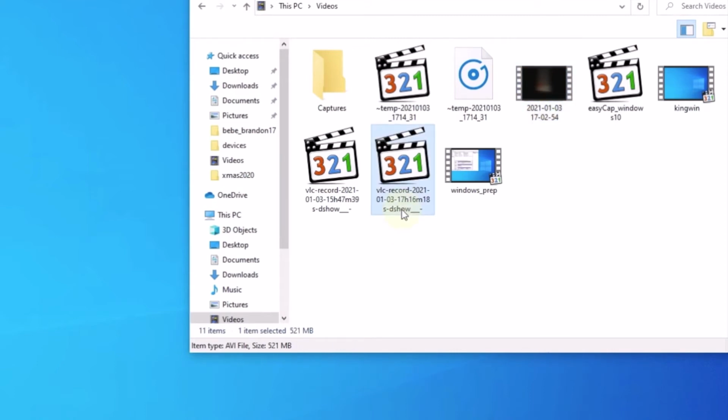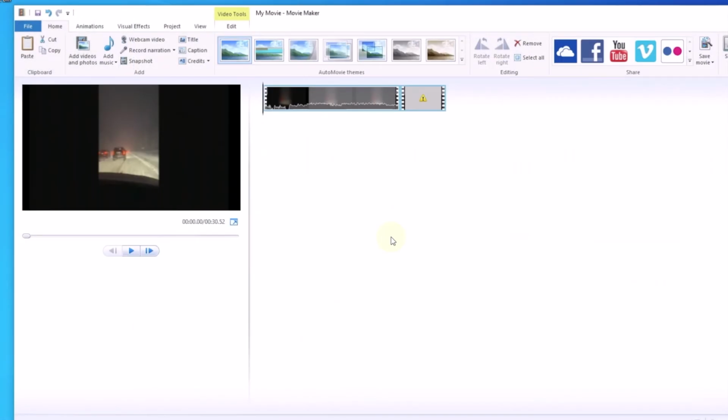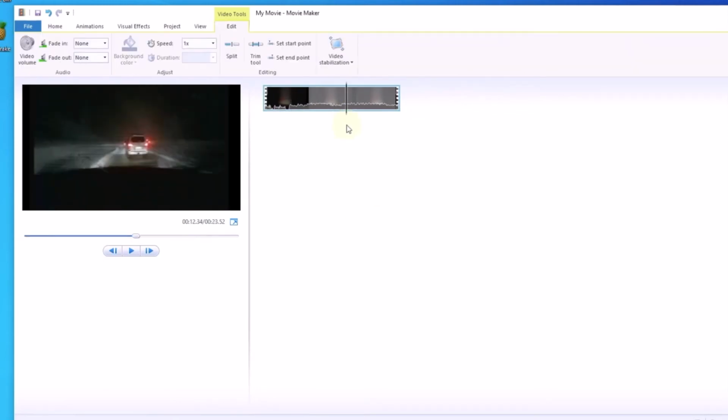This one here is AVI. Either way, you're going to have to convert them if you get yourself Movie Maker from 2012, which they don't have anymore, we can put these in here. On this one right here, I captured using OBS, but it's in MKV.